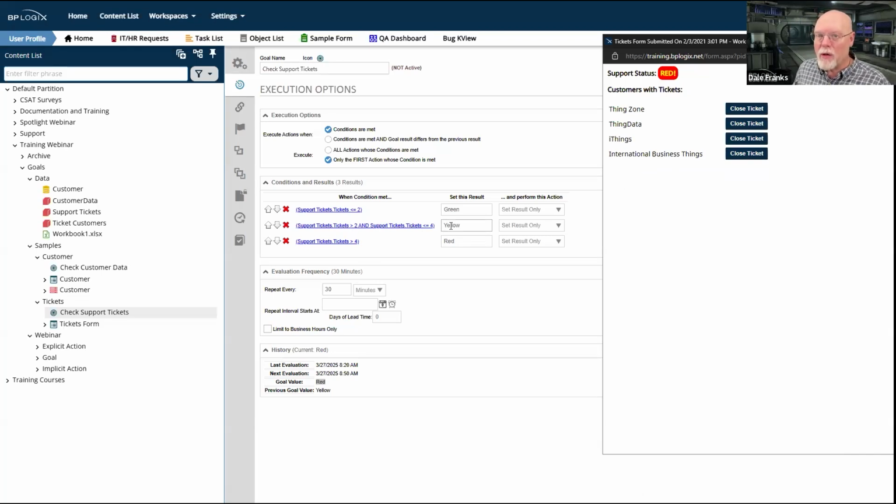Here is where we learn the one huge difference between goals and other evaluated objects in Process Director. We are used to evaluating an object and getting whatever its current value is. So if I invoke a system variable, current date time, okay, it's going to give me the current date time. It's going to do that evaluation right then and there.